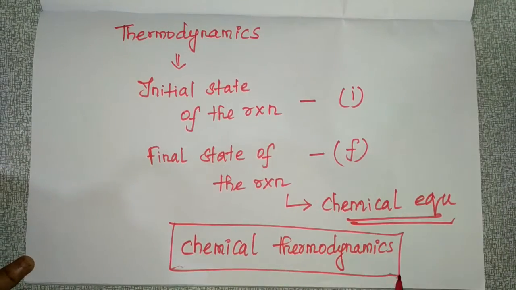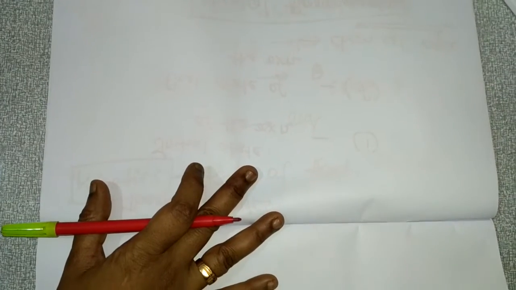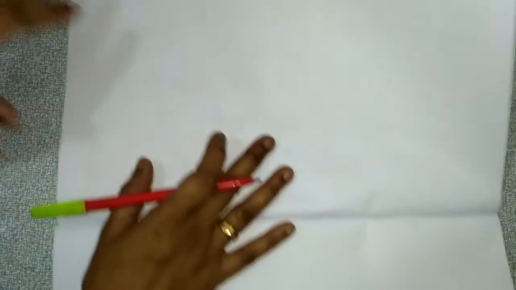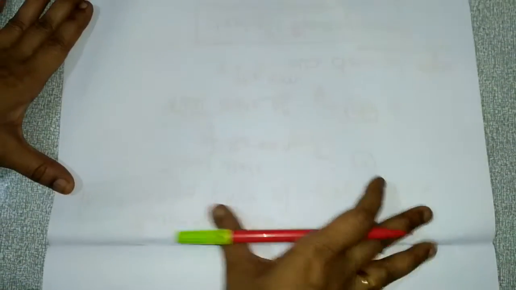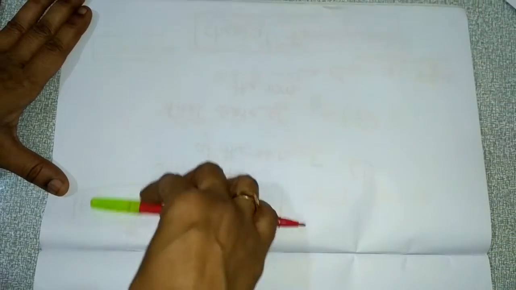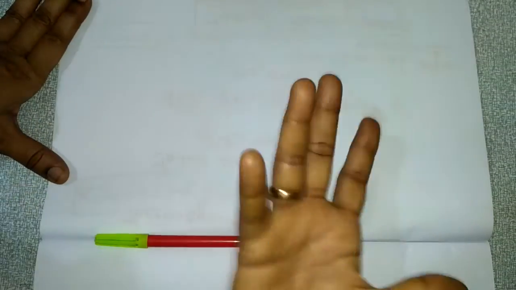We spoke about the initial state and final state, but we didn't talk about what is happening between them. If you learn this in thermodynamics, we cannot focus much on what is happening between the initial and final state.